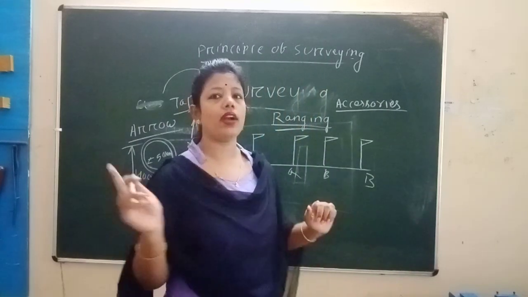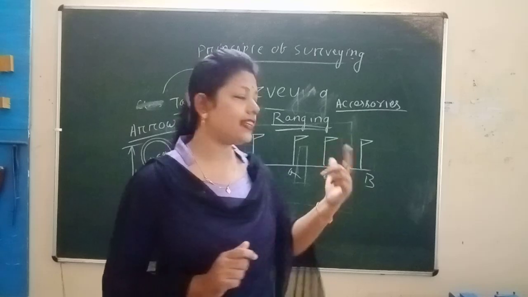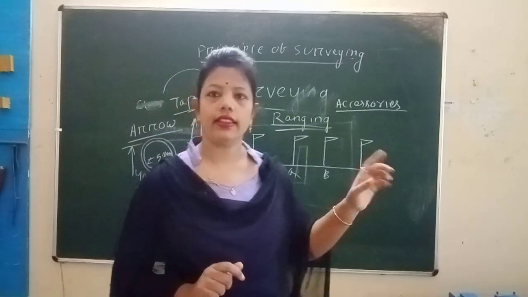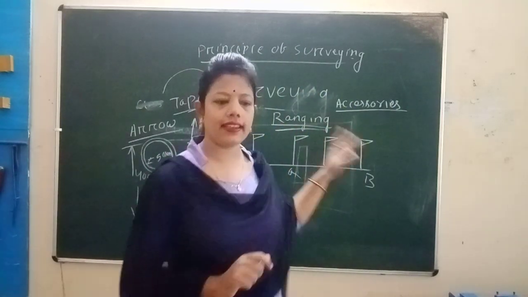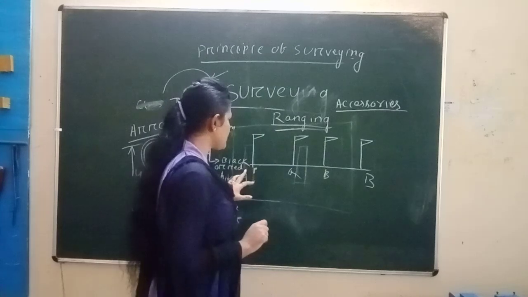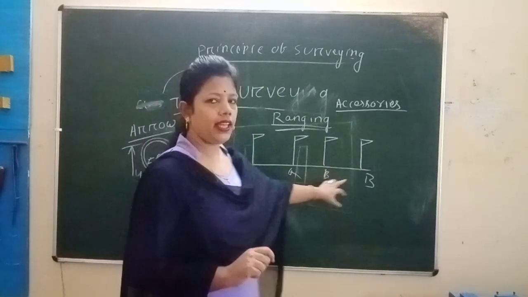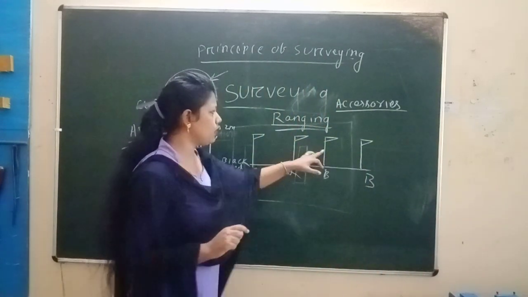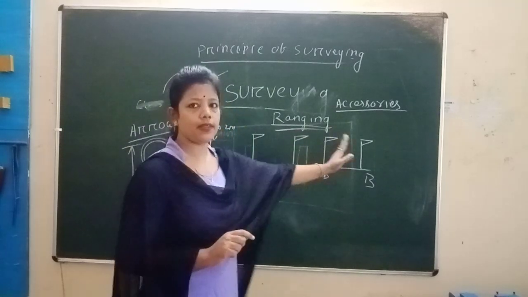The process of fixing intermediate points between two end stations is known as ranging. Direct ranging means the two stations are visible by eye estimation. For example, this is the line AB, and P and Q are the points between them. They are the ranging rods. Two ranging rods are set by looking with eye estimation.